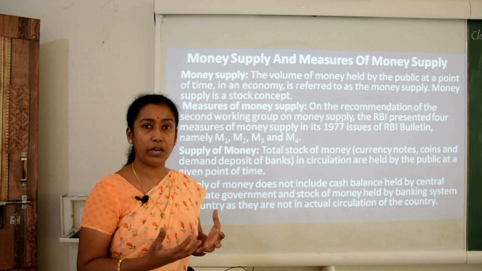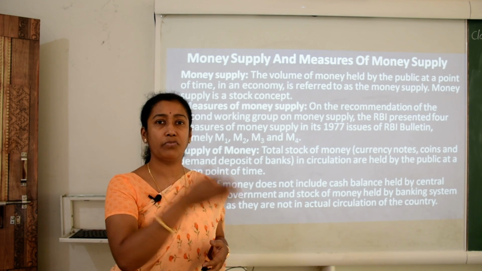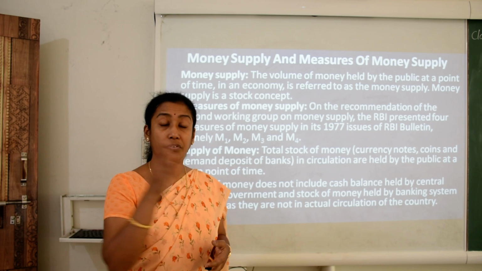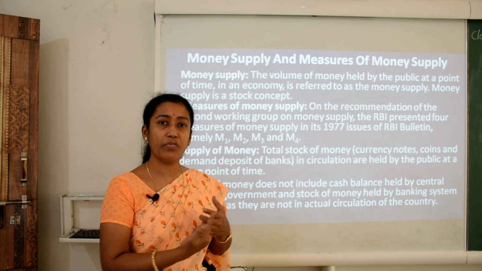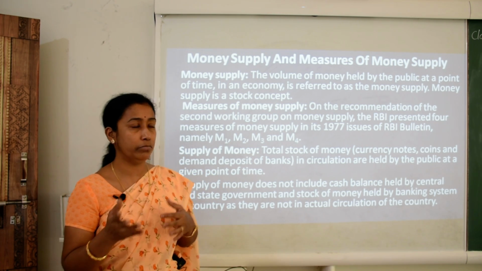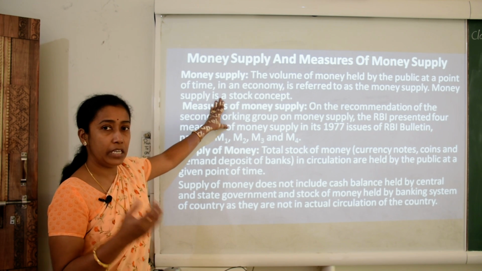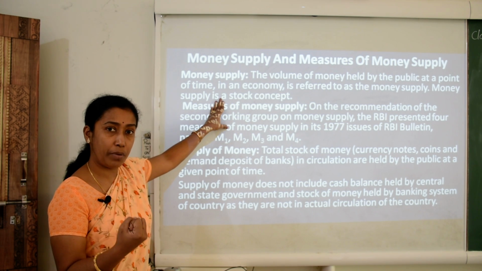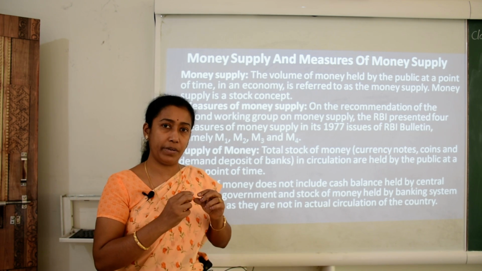That means that part of money which is used for circulation from one party to another, from one person to another, from one sector to another. So this flow of money which is moving from one person to another, from household to firm or from firm to household. This supply of money is sometimes in the hands of the public at a point of time, that means for a short period of time.